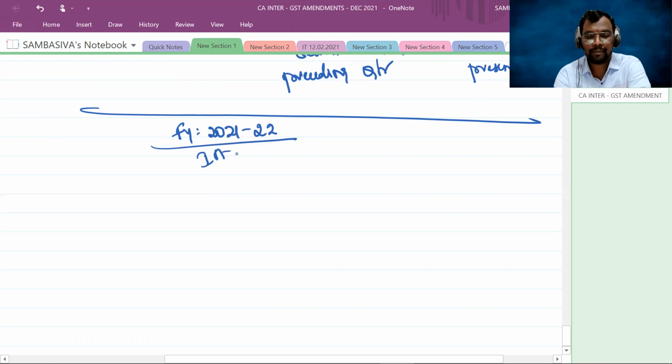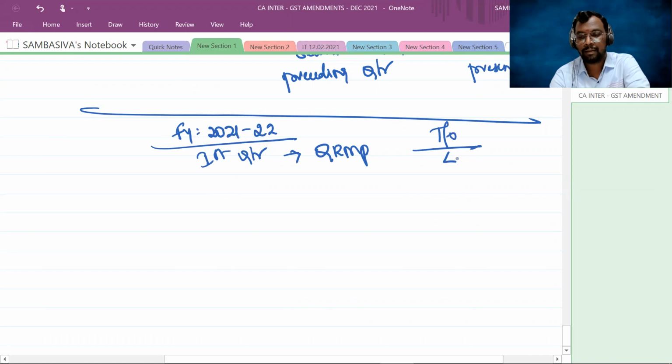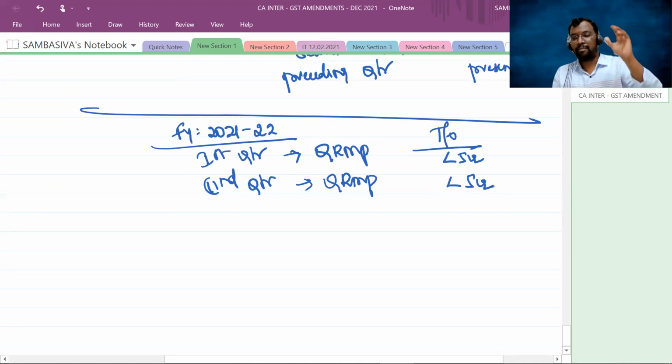First quarter, you opted for QRMP scheme as your turnover is less than 5 crores. Second quarter, still you continue with the QRMP scheme. Cumulatively, that means the turnover from April till September is well within the limit of 5 crores.